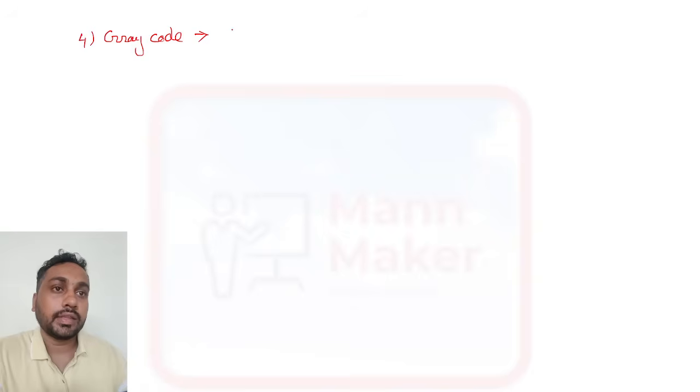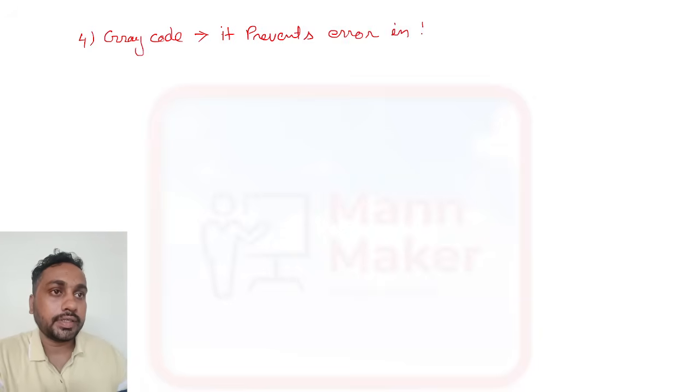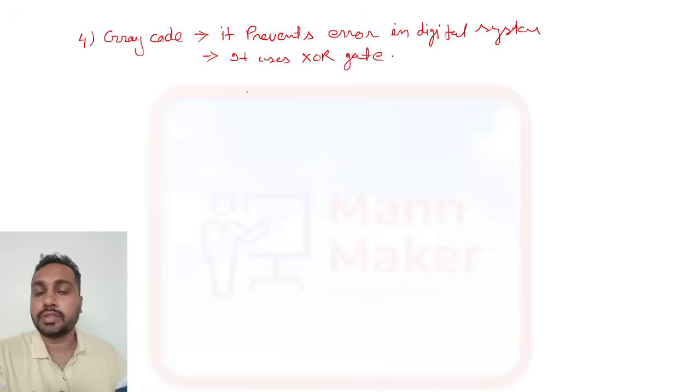Okay, it prevents errors in digital systems. Okay, and it uses XOR gate. I will talk about gates and all later. Just remember this thing. It uses XOR gate.